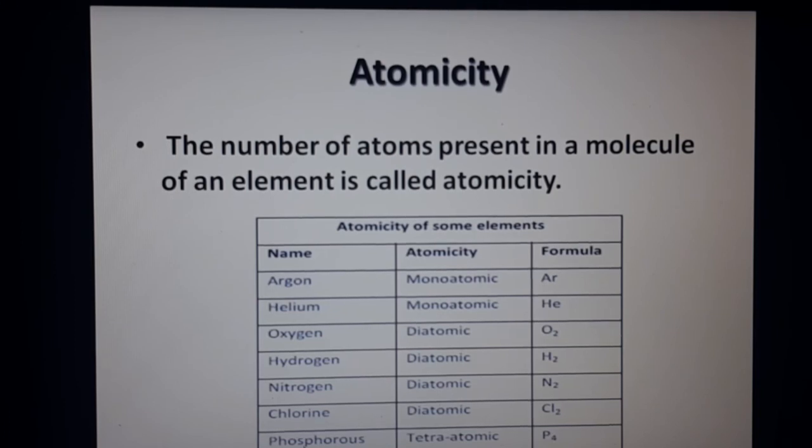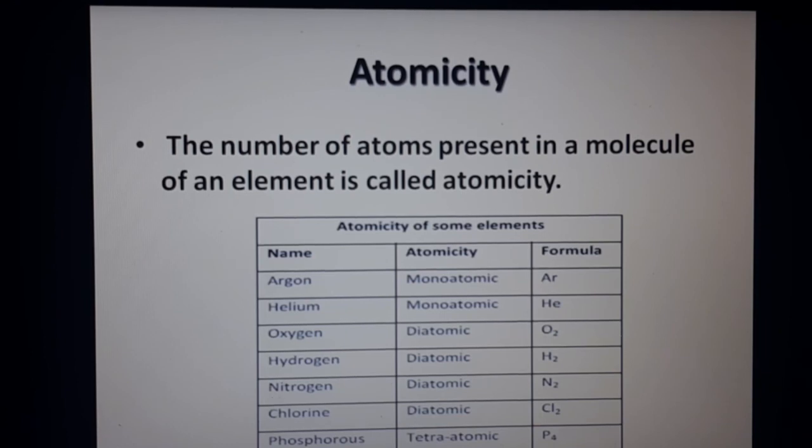One atom. And phosphorus is tetraatomic. Tetra means 4. So P4. Oxygen can also be written as O3. It is triatomic. O3 means ozone. So it contains 3 atoms. Here phosphorus contains 4 atoms, so it is tetraatomic. Sulfur is octaatomic, where it contains 8 atoms. And more than 8 atoms,